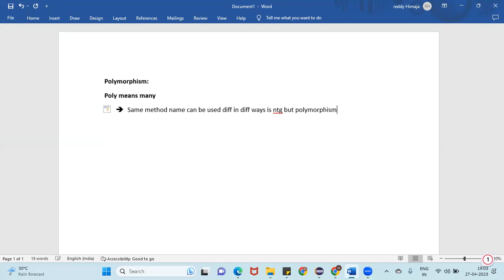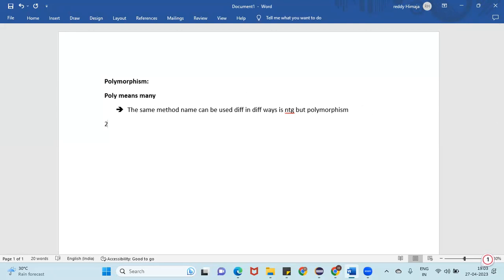Poly means many, morphism means method. So the same method can be used many times in our code is nothing but polymorphism, guys.